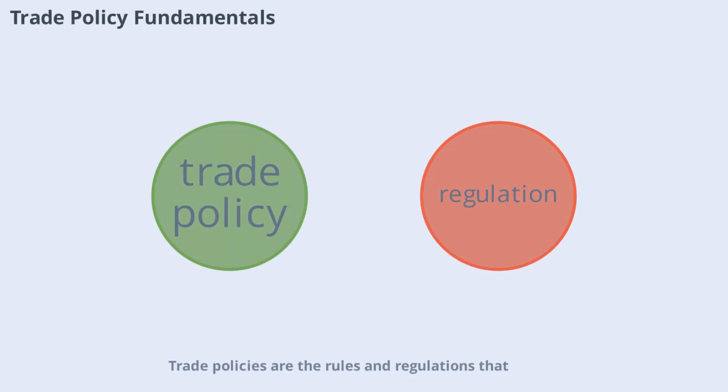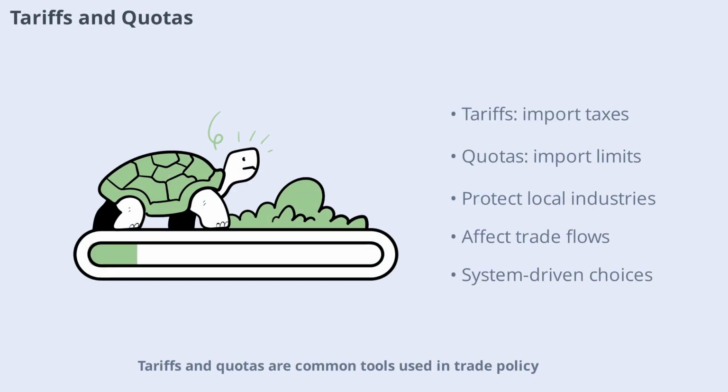Trade policies are the rules and regulations that countries use to manage their international economic relationships. These policies include tariffs, quotas, trade agreements, and standards for products and services. The structure of a country's economic system directly influences how these policies are created and enforced. For example, a capitalist country may push for fewer barriers, while a socialist country may prioritize domestic stability over international competition. Tariffs and quotas are common tools used in trade policy.